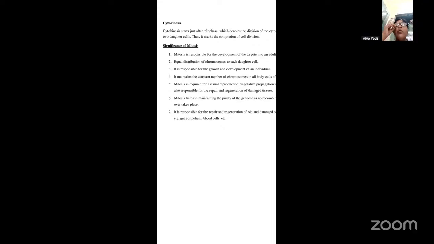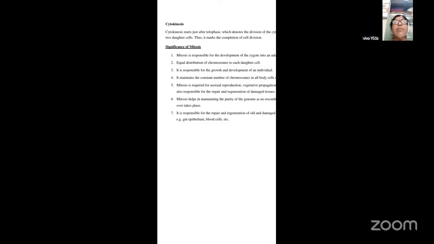Now we'll see what happens during cytokinesis. Cytokinesis will start just after telophase, which denotes the division of the cytoplasm to form two daughter cells. When the two daughter nuclei are being formed and are towards the two poles in the telophase stage, the cytoplasm present in the middle tries to constrict. It tries to come closer and gets constricted. That constriction will deepen, and it will divide the cell into two daughter cells. That means the parent cell will get divided into two daughter cells. That is how cytokinesis will take place.